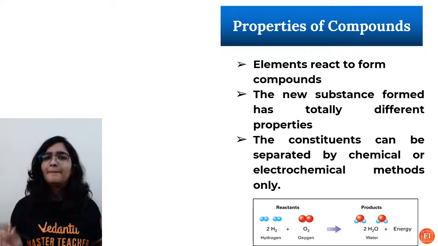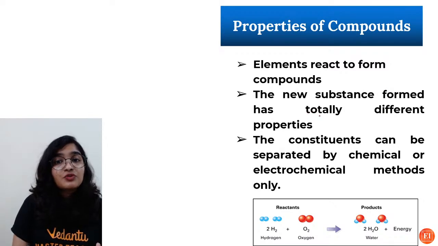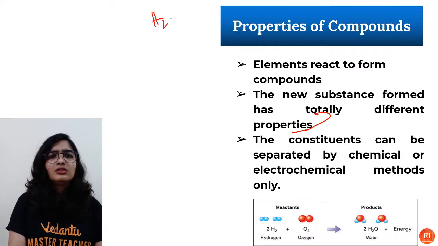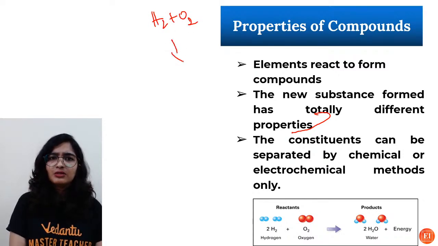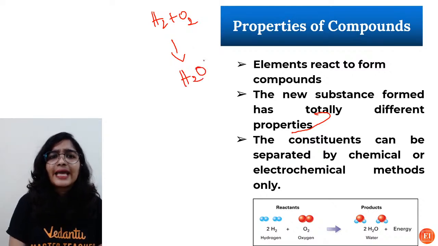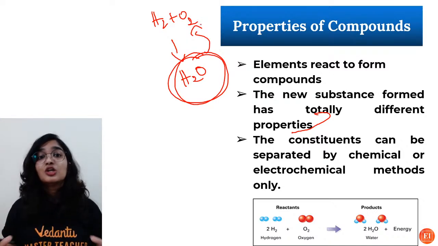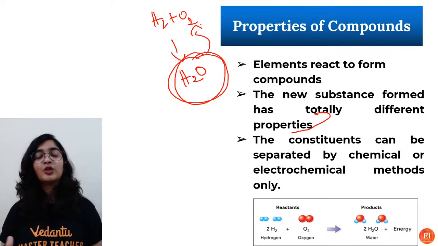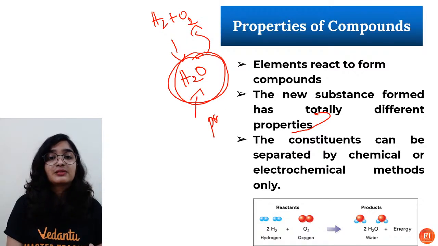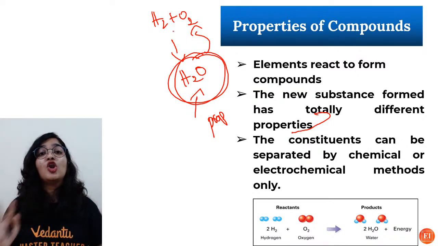Then properties of compounds. Elements react to form compounds. So the new substance formed has totally different properties. You all agree? Hydrogen and oxygen have their own set of properties, but water is nowhere similar to these constituent elements. Because it is a new compound, a new substance which has been formed with its own properties. So hydrogen and oxygen's identity has been lost.